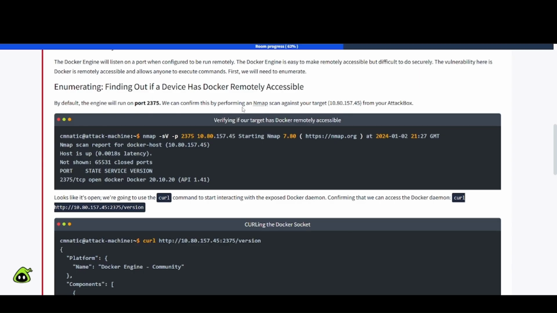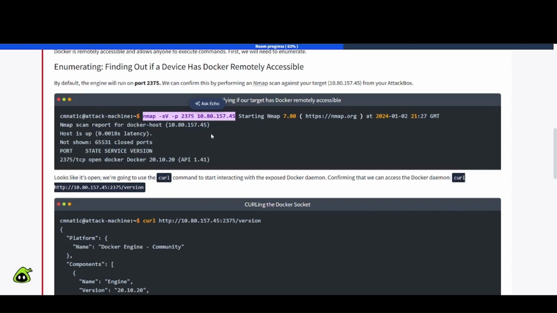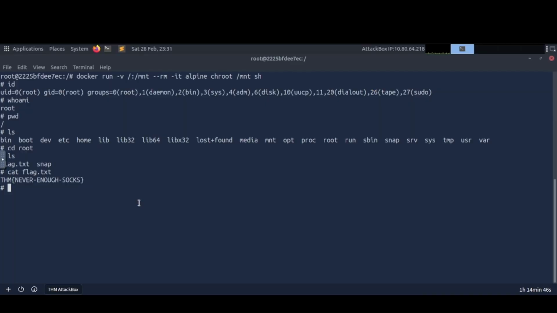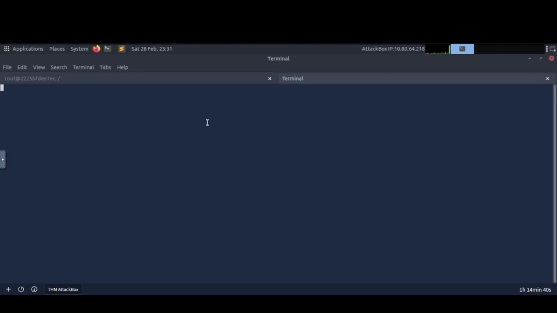We can confirm this by performing an nmap scan against our target, which is whichever IP you have from the attack box. So I'm just going to copy and paste this out here. So, a basic nmap scan, versioning and everything in there. All right, so let's flip back to our attack box here, and let's go ahead and fire this off. Let me open up a new tab here and do this here.